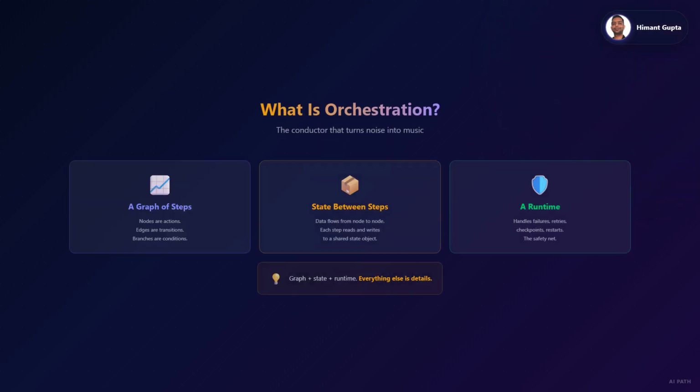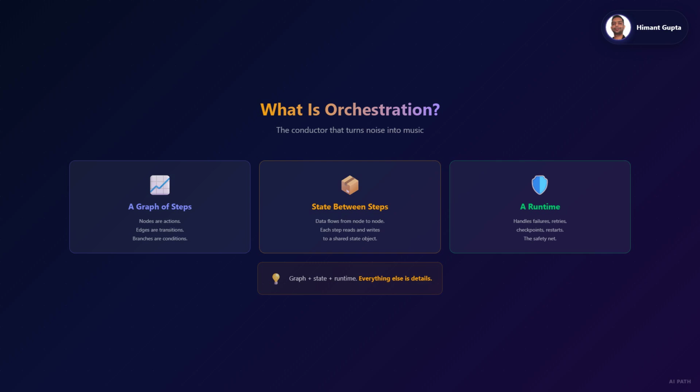What even is orchestration? Think of it like a conductor in an orchestra. The musicians are the tools and the LLM calls. The conductor decides who plays when, handles mistakes, and makes sure the whole thing sounds like music, not noise. Without orchestration, you just have a script that calls the LLM in a for loop. That works fine for simple agents. But the moment you need branching, parallel calls, retries, checkpoints, or human approval steps, a for loop falls apart.